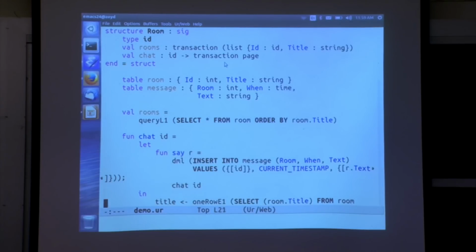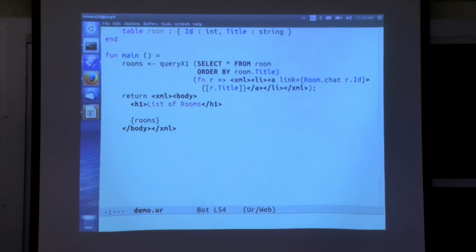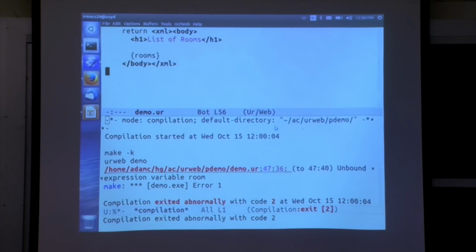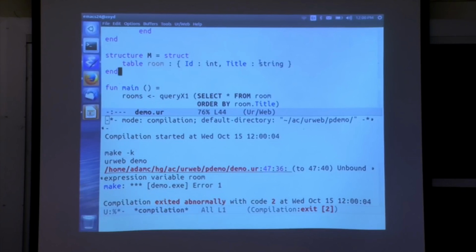OK, so last thing we need to do, well, actually, it might be instructive to make just a shallow change to this code, reference the room module there, and then try to access the room table like before. This shouldn't be allowed. This would be like being able to read and write the private fields of a class in Java, and indeed we get a pretty straightforward message basically saying this right here is an unbound variable. There is no table called room in scope. And we could mention this extra one that we created just for fun, but then it would be a different table. It wouldn't be a problem that we could access that.